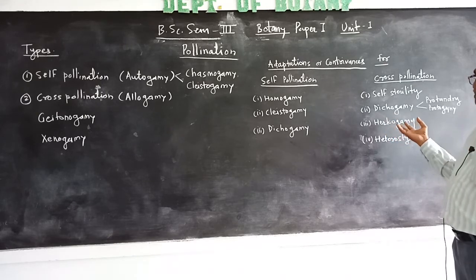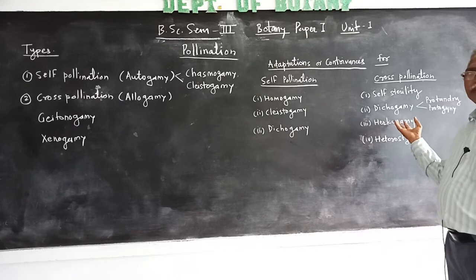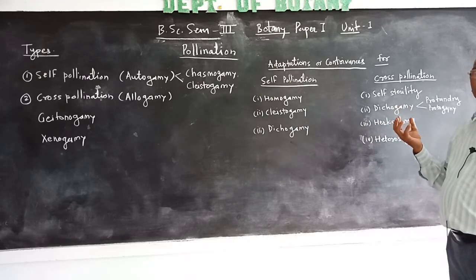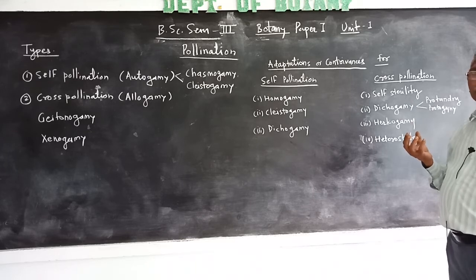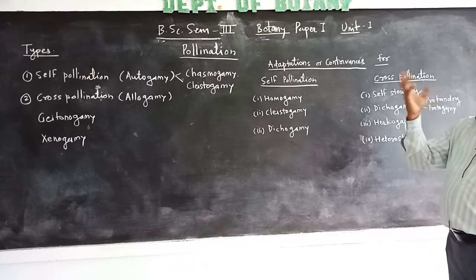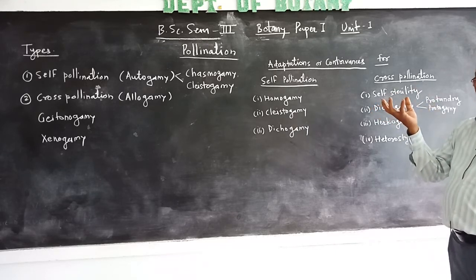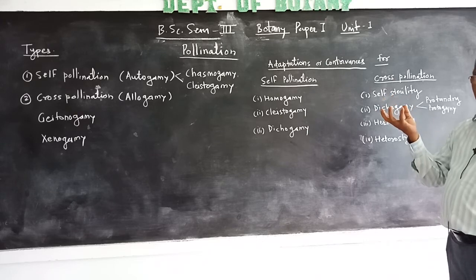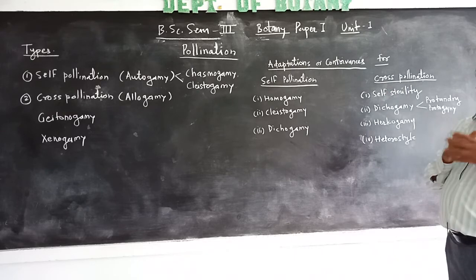Again, in herkogamy, the pollen grains sometimes burst or are carried away from the stigma of the same flower. That's why self-pollination is also prevented.